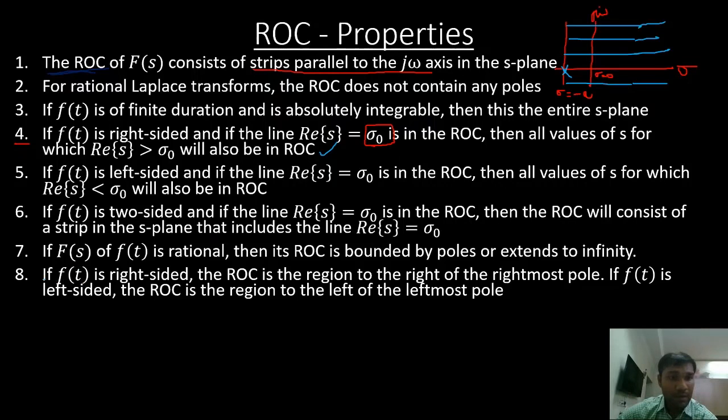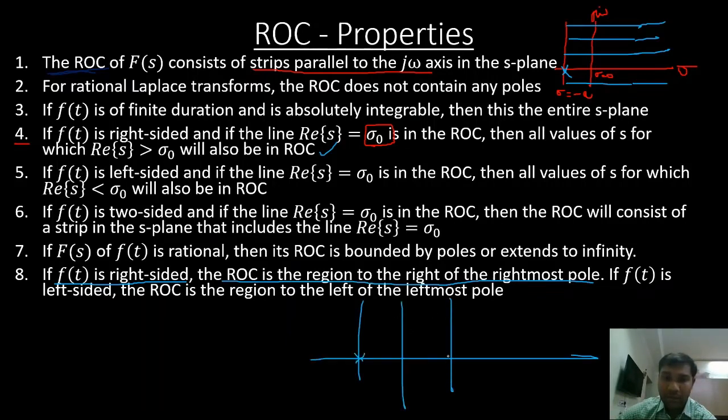Similarly, we have another property here. If f of t is right-sided, then the ROC is the region to the right of the rightmost pole. We might have multiple poles: this is one pole, this is one pole, and maybe this is another pole.